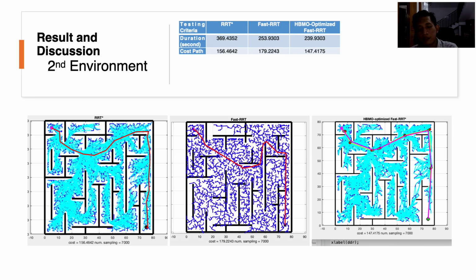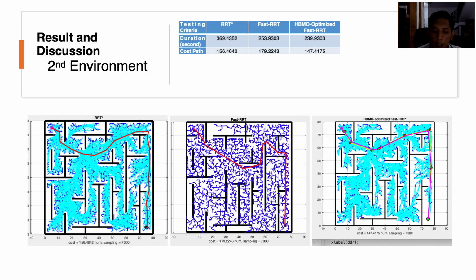Experiments on the first environment are not enough to prove that the proposed method is more effective. Therefore, a second experiment was carried out, and the result can be seen visually in the figure attached in this slide. By continuing to use the permitted number of sampling, namely 7,000 times, the performance of the three nodes was compared again. In the second environment, there are a number of narrow channels, and it is mandatory to pass them to be able to explore the area near the goal point.